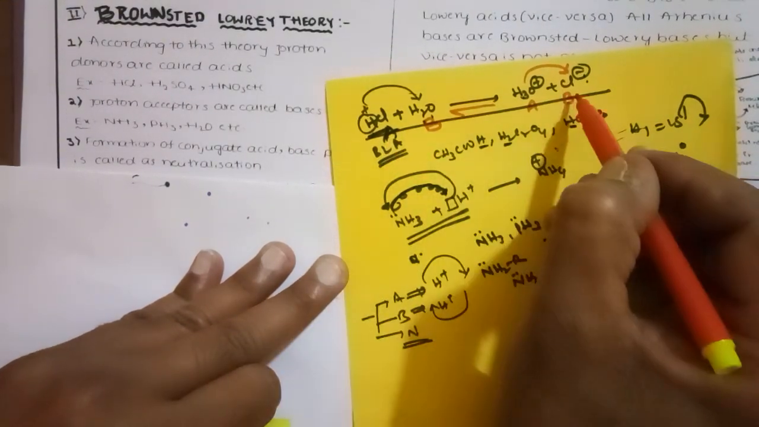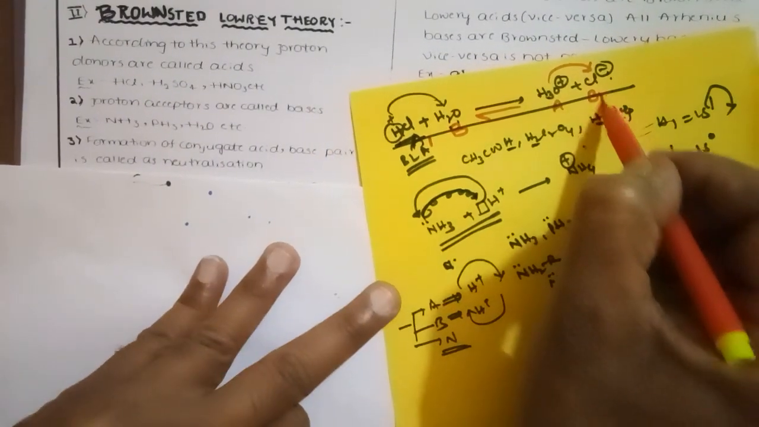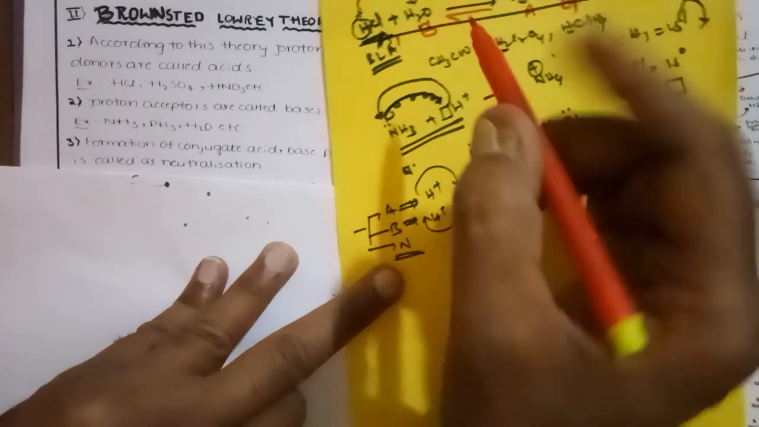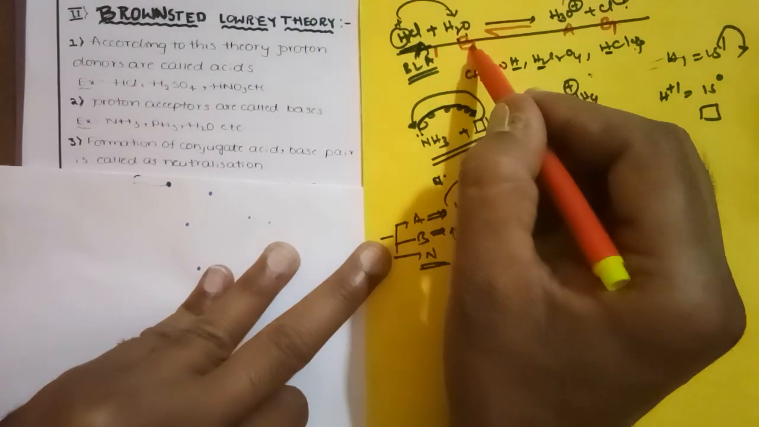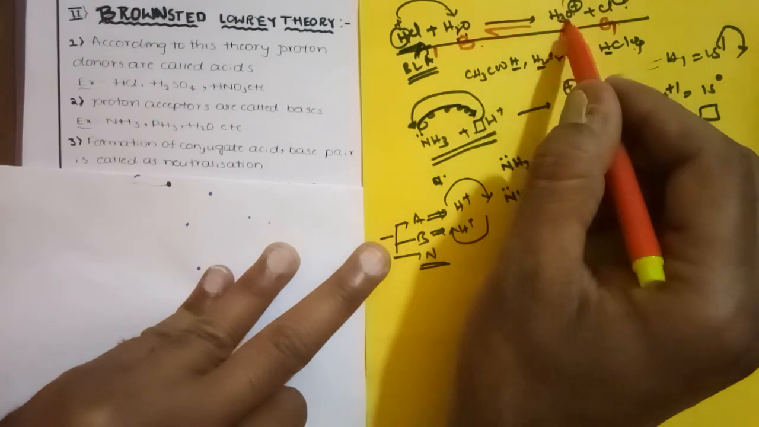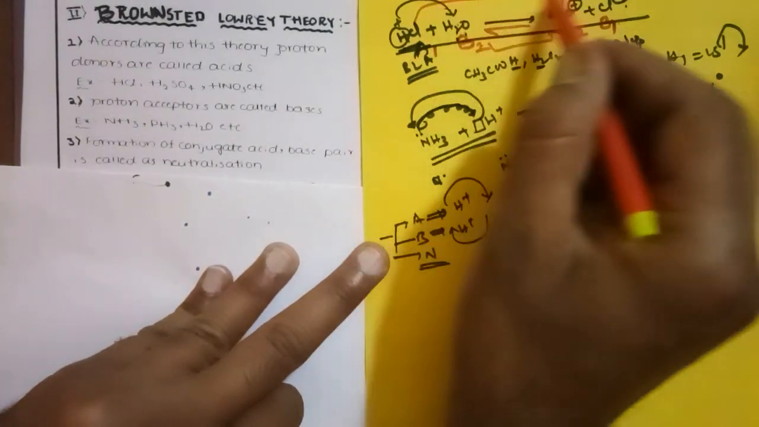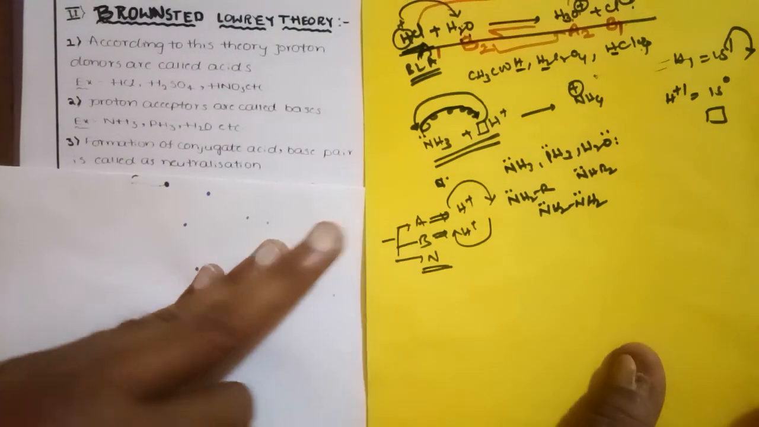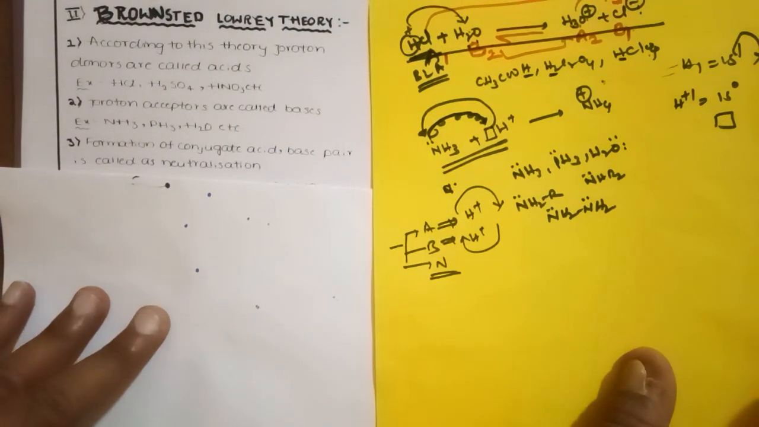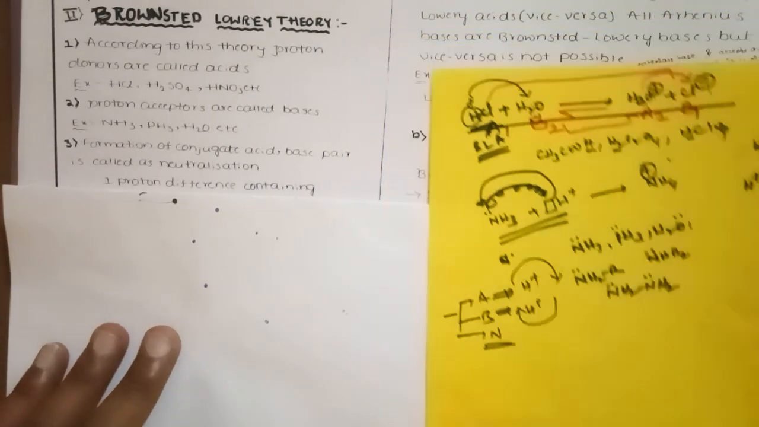So between this acid and base we have only one proton difference. Here also, between these two, there is one proton difference: H2O and H3O+. So these two are conjugate acid-base pairs. An acid-base pair containing one proton difference is called a conjugate acid-base pair. Now let's look at the examples given.